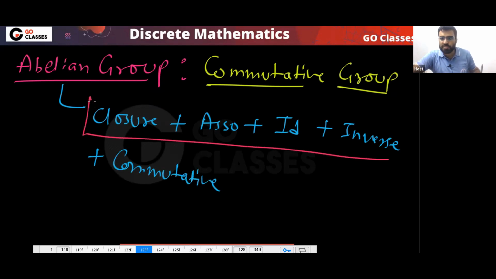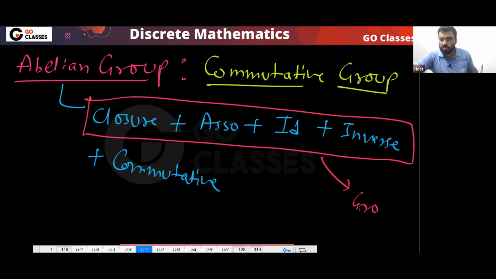So these four mean group. And if you add this commutative, then it will become abelian group. So very simple. All these properties, commutative, closure, associative, identity, inverse. This type of group is called abelian group. All the properties that we have seen.